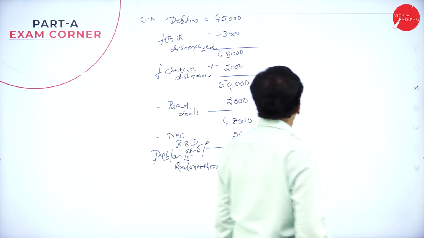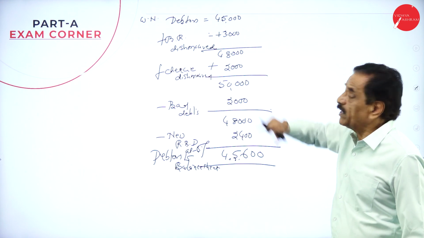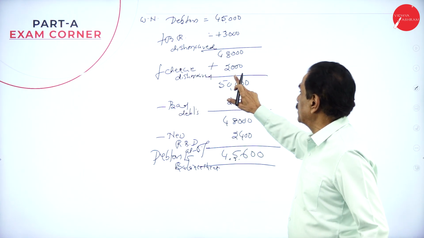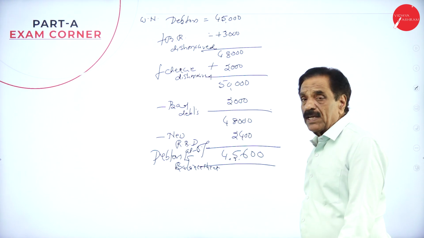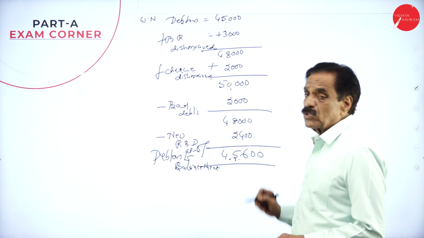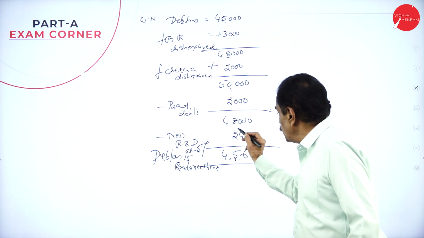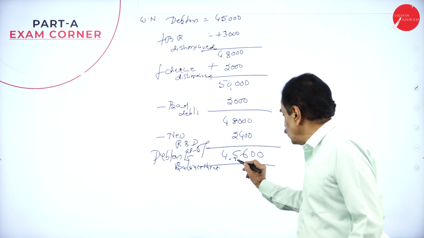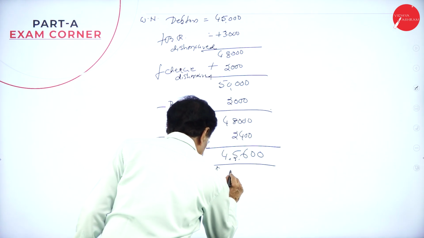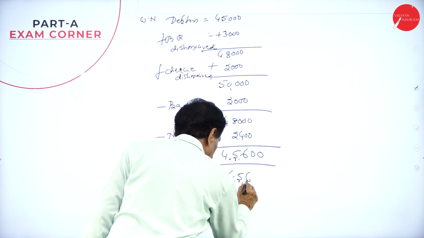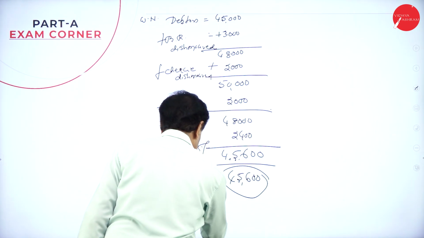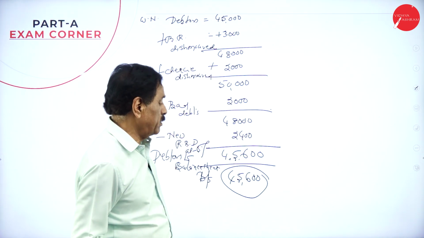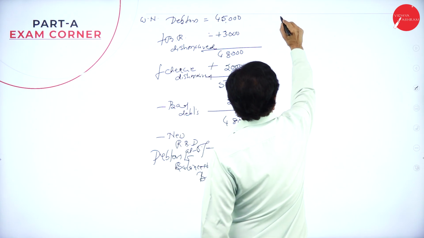So, what's the value? 45,000 as per the trial balance. Add BR dishonored 3,000. Add cheque dishonored 2,000. It becomes 50,000, minus bad debt 2,000 as per the adjustment. How much balance have you got? 48,000. On that, new RBD at 5% is 2,400. So you show 45,600 in the balance sheet. How much do you have to show? 45,600. That is working note number 1.